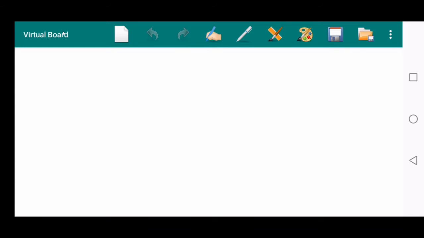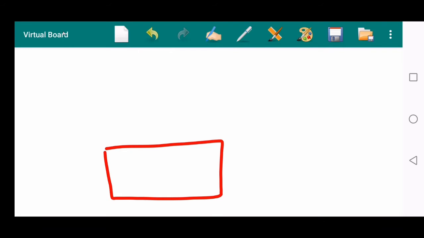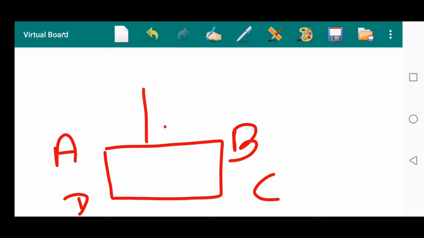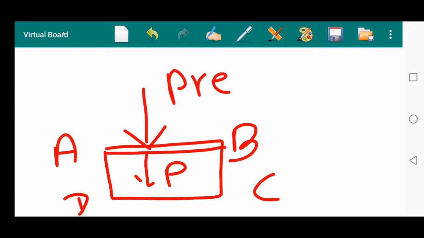Suppose here is a surface like this. Here is a rectangular surface ABCD, and on this rectangular surface ABCD force is applied like this. Then the pressure acts perpendicular to the surface. So pressure always has a fixed direction, and it definitely has magnitude. So pressure has both magnitude and direction, and the direction of the pressure is perpendicular to the surface. Remember that the direction of the pressure is perpendicular to the surface. But pressure is not a vector quantity.